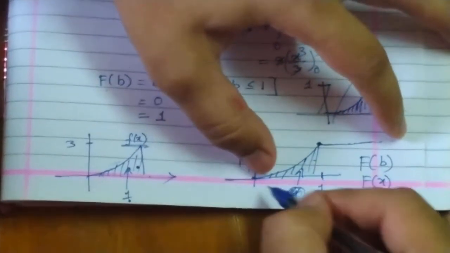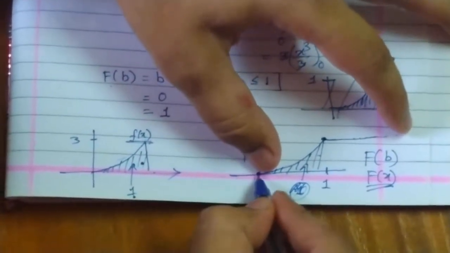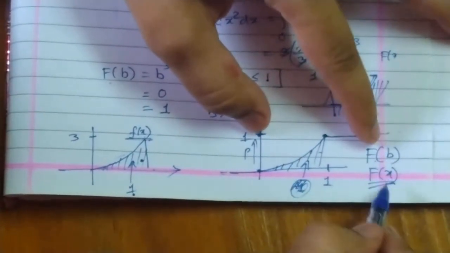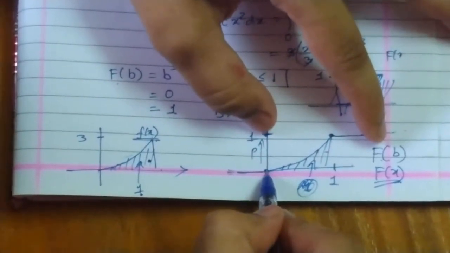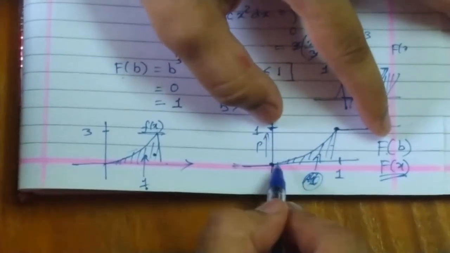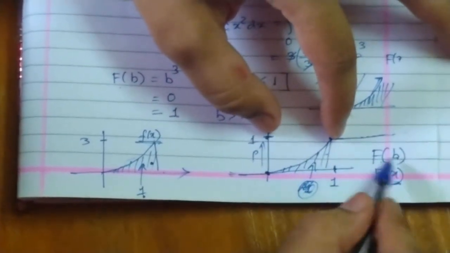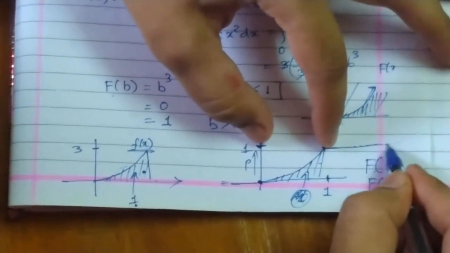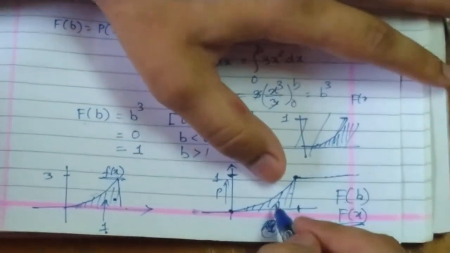So when we are less than 0 here, the value of F of b or F of x is 0, and when it reaches 0, it starts increasing in this way. When it reaches 1, I get the value of F of b to be 1, and after 1 the value remains constant, that is 1, 1, 1 like this. So that is the difference here.